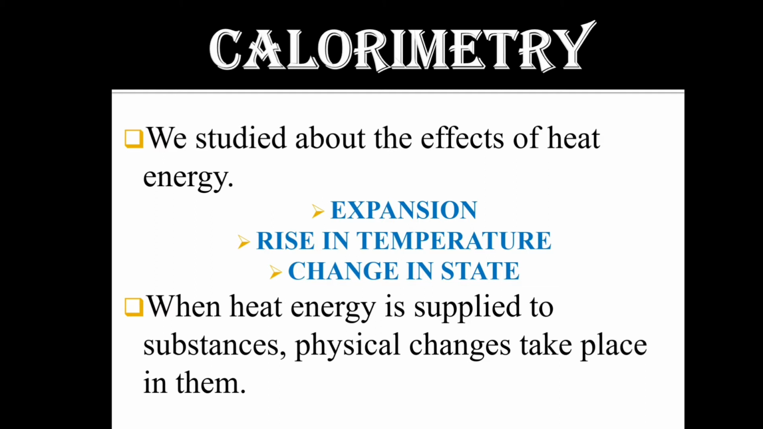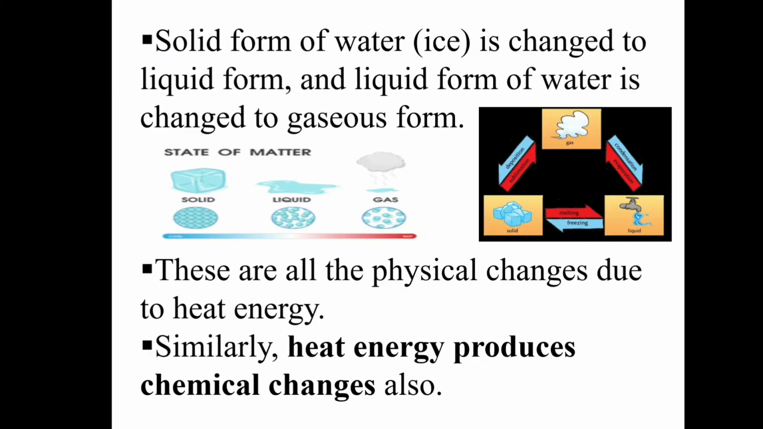So, what happens when heat energy is supplied to substances? Physical changes take place in them. The solid form of water, ice, is changed into liquid form, and the liquid form of water is changed to gaseous form. So these are all the physical changes that happen due to heat energy. Similarly, heat energy produces chemical changes also.